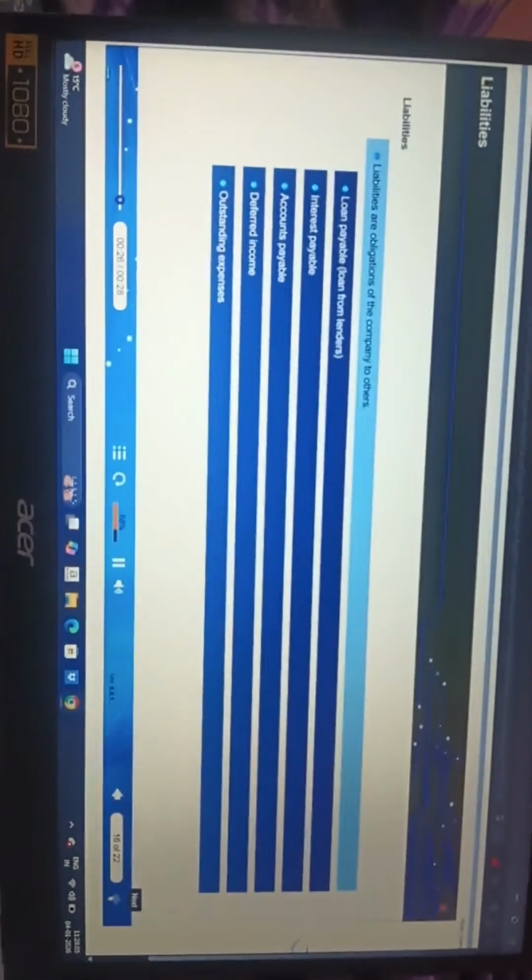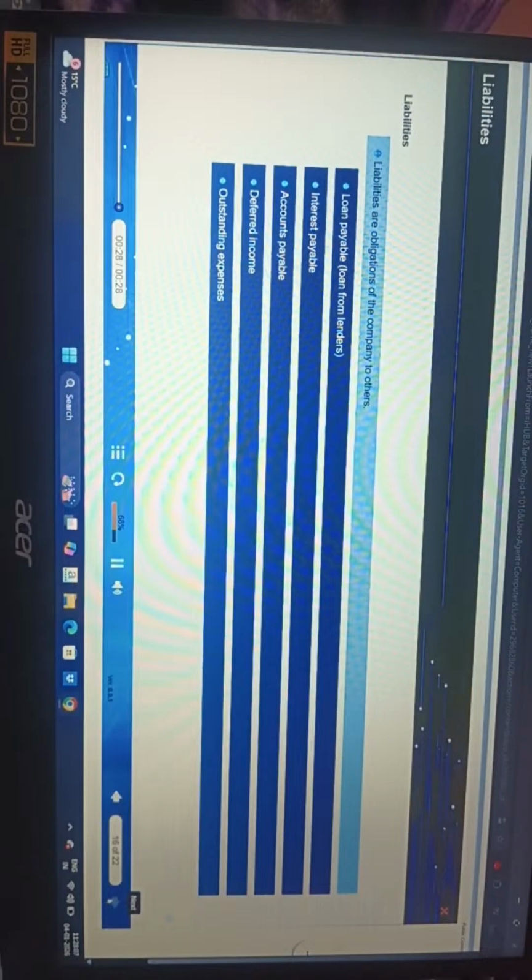The balance sheet also showcases the liabilities of the business as on the date of reporting. Liabilities are obligations of the company to others, such as loans from lenders, the interest on the loan, and the amount payable to others, generally known as accounts payable. Occasionally companies also receive money in advance before actually earning it, and sometimes are liable to pay expenses which are accrued but not yet paid. These are also categorized as liabilities.